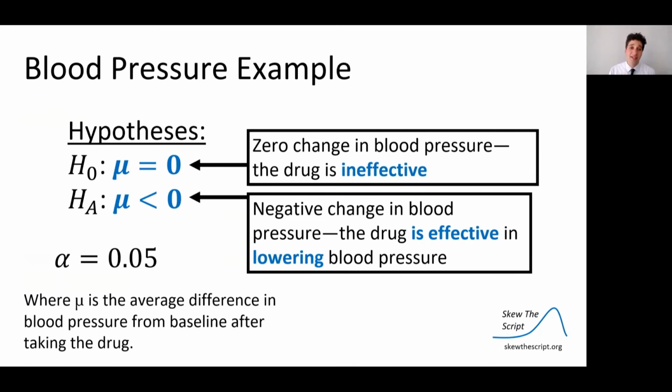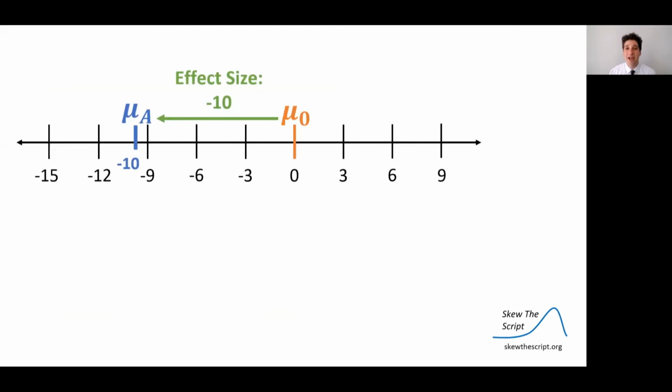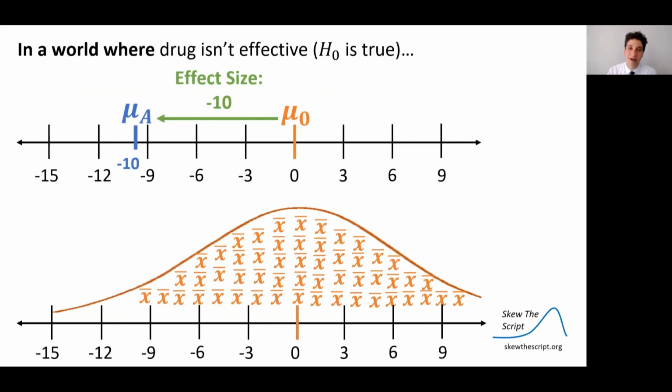So imagine my hypotheses are the null, assuming there's no change, the average drop in blood pressure is 0, the drug is ineffective, versus the alternative, there's a negative change. The drug is effective in lowering blood pressure on average for the patients. And we're trying to look for an effect size of 10, meaning the drug has reduced the blood pressure by the medically meaningful amount of 10 points. So that means we're looking for the alternative of minus 10 compared to the null, saying there was no drop at all.